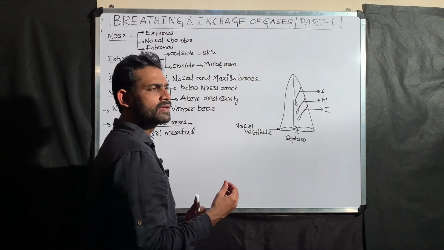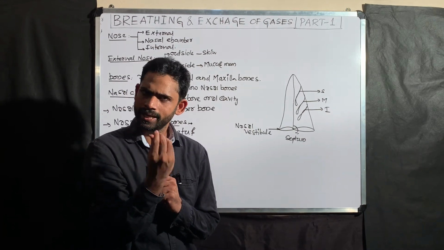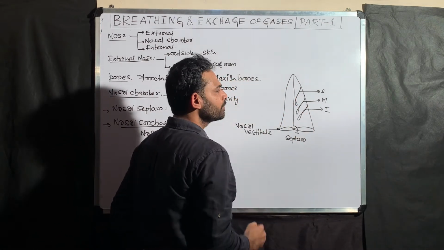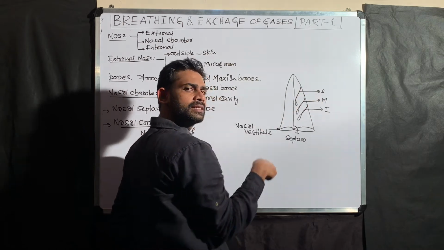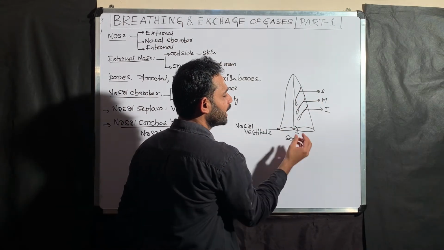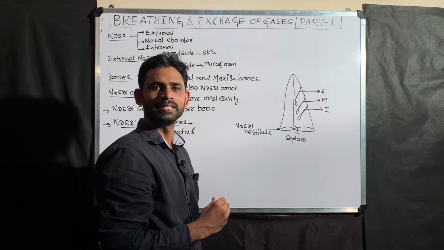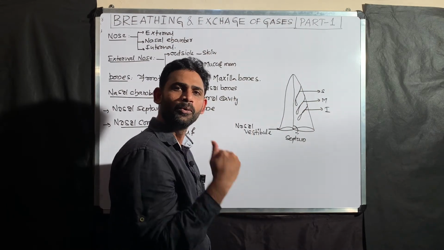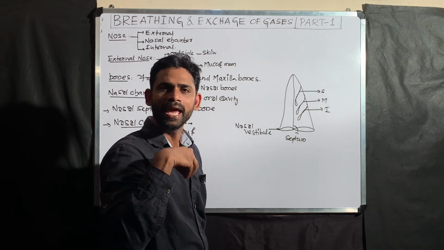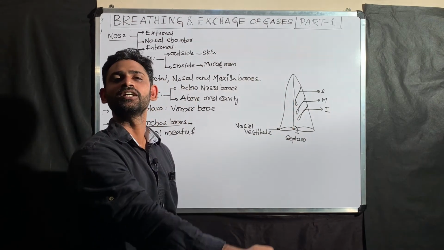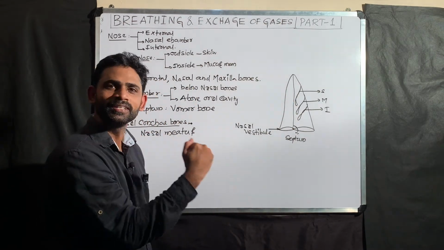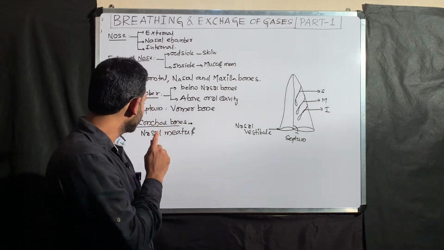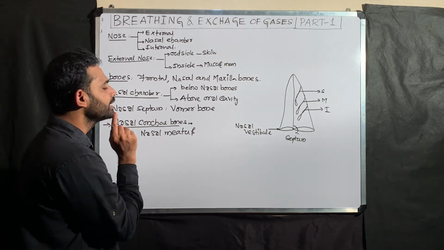Automatically, what is important? If you take in cold air, it passes through the nasal meatus, and blood is passing in the opposite direction. So the cold air slowly moves through the nasal meatus. When the blood is passing, the heat from the blood enters the cold air, making the inhaled air equal to the body temperature. So when we inhale, the air gets warm. That is the importance of the nasal conchae and the nasal meatus.